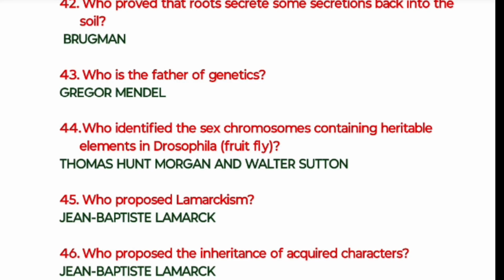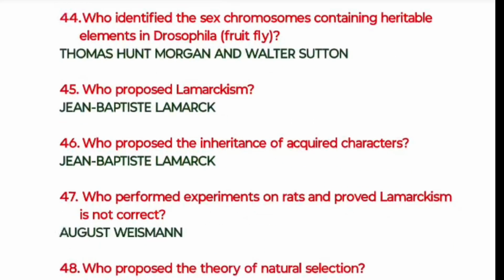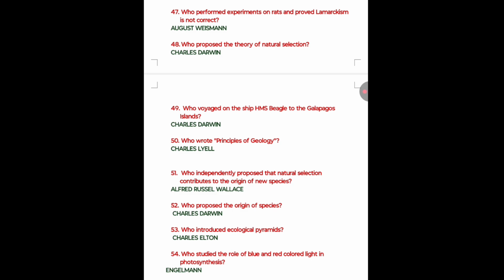Next one: who proposed Lamarckism? Jean-Baptiste Lamarck. And the 46th one: who proposed the inheritance of acquired characters? Jean-Baptiste Lamarck. And the 47th one: who performed experiments on rats and proved Lamarckism is not correct? August Weismann. And the 48th one: who proposed the theory of natural selection? Charles Darwin. And the 49th one: who voyaged on the ship HMS Beagle to the Galapagos Islands? Charles Darwin. And who wrote Principles of Geology? Charles Lyell.